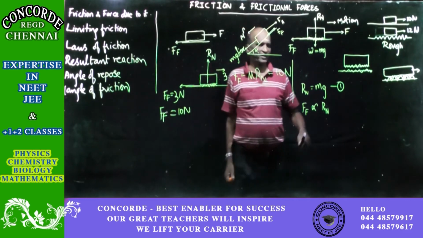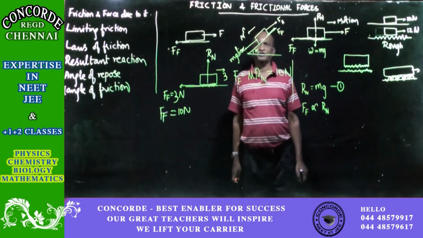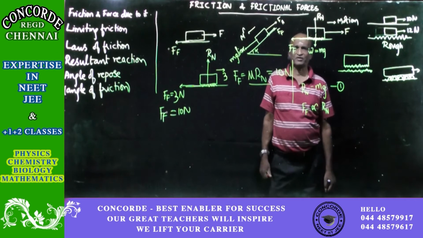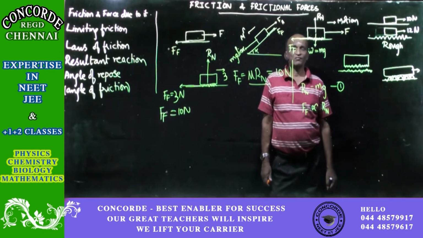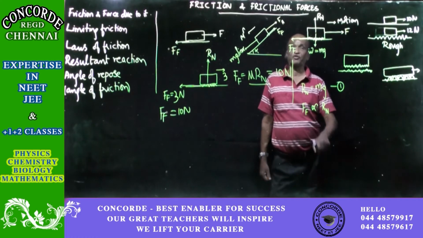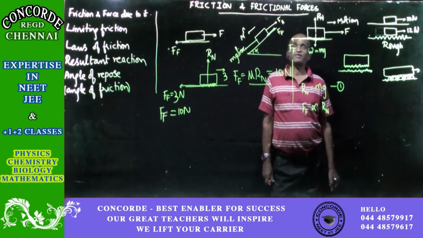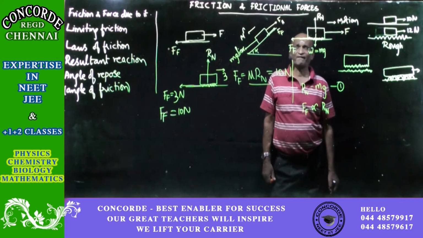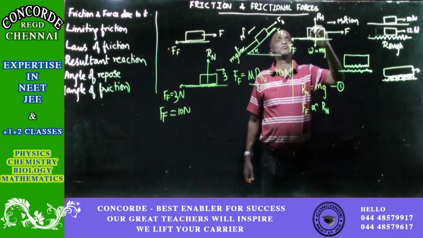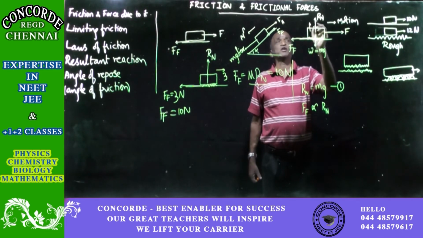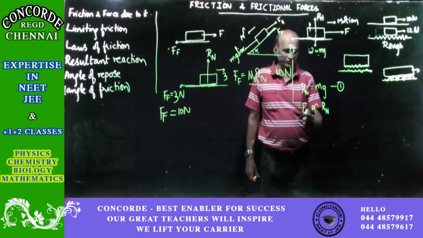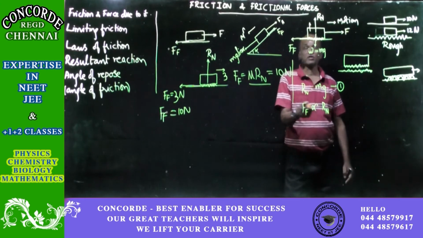Under the second law, the frictional force is always proportional to the normal reaction of the body. If the normal reaction is less, then the frictional force also will be less. That's why, purposely to reduce friction, we apply one force. So part of this weight will be taken by the applied force, so the normal reaction will decrease, therefore the frictional force also will decrease, because it is proportional.